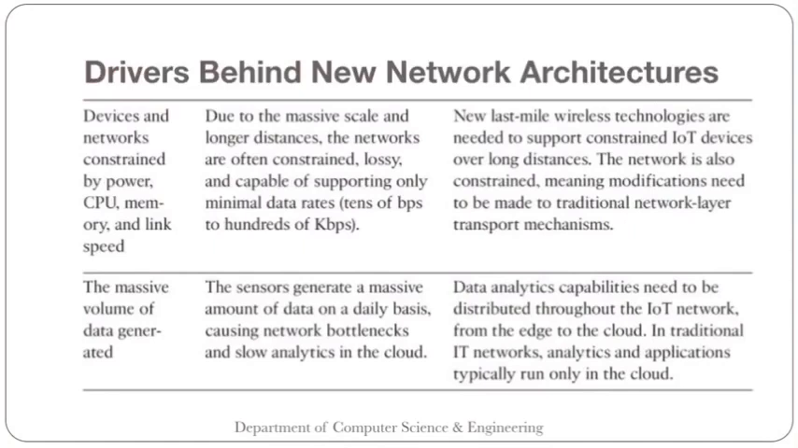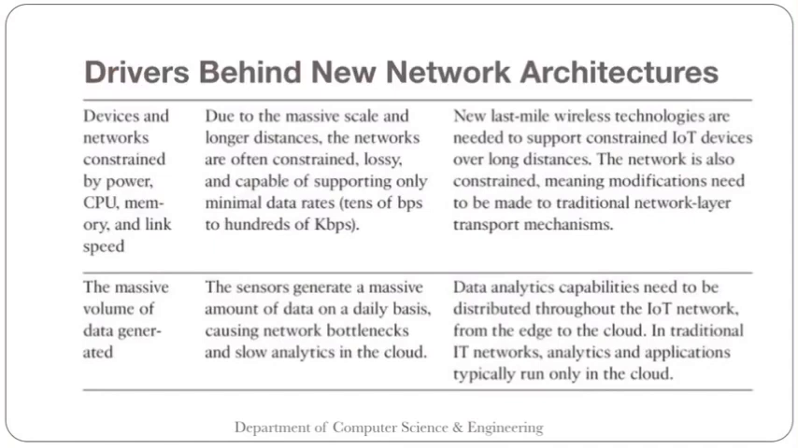Next one is devices and networks constrained by power, CPU, memory and link speed. All the connected devices may have a CPU inside, memory, and they are connected in the network. Due to the massive scale and longer distance, the networks are often constrained, lossy and capable of supporting only minimum data rates, that is tens of bps to hundreds of kbps. As the data needs to travel a long distance, there will be loss in transmission and many constraints.